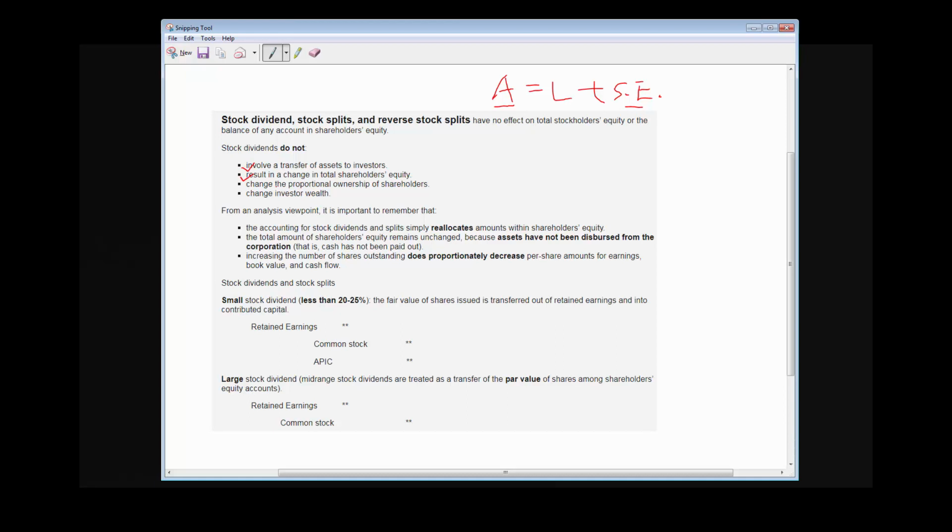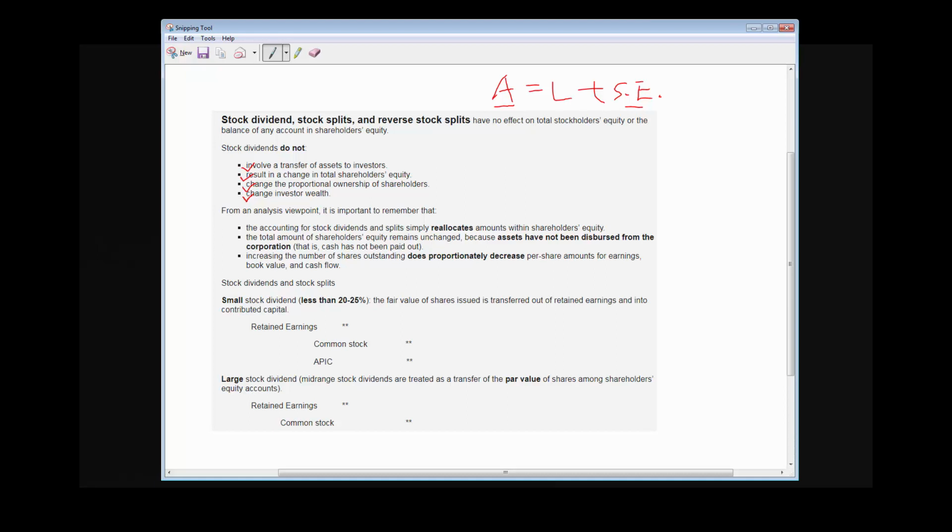Next, the stock dividend does not change the proportional ownership of shareholders. So if you own 10% of shares, after stock dividend you still own 10%. It does not change shareholders' wealth, because there are no distributed assets to them. Okay, so those are the characteristics of stock dividend.